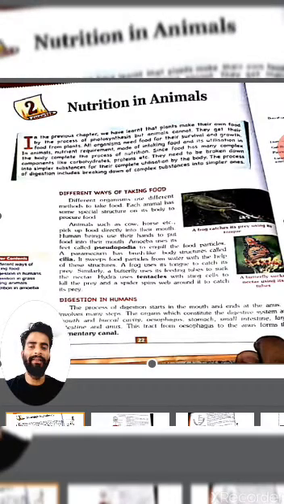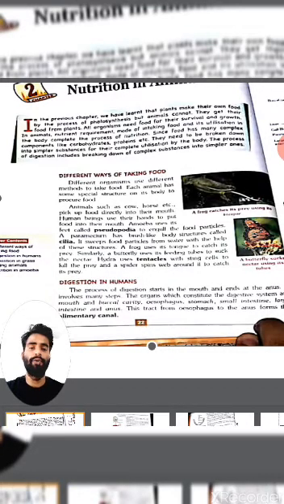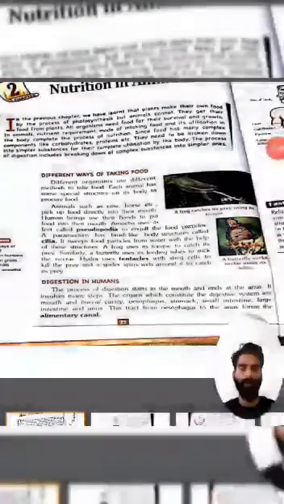Amoeba has feet called pseudopodia to engulf the food particles. A paramecium has body structures called cilia, and the frog uses a tongue to catch its prey. Similarly, a butterfly uses its proboscis, that means feeding tubes, to suck the nectar. Hydra uses tentacles with sting cells to kill the prey, and a spider spins a web to catch its prey. Different animals use different methods for taking the food.